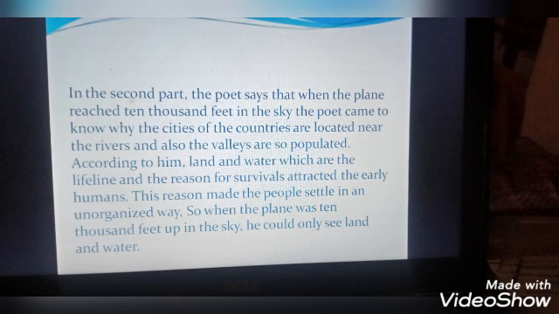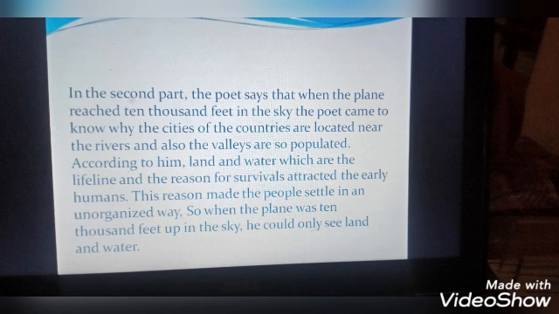The poet says that when the plane reached 10,000 feet in the sky, he came to know why the cities of the countries are located near the rivers and also why the valleys are so populated. So he could understand the reason for this. What is it? Land and water, which are the lifeline, the reasons for survival, attracted the early humans. The reason is the availability of good land and water.